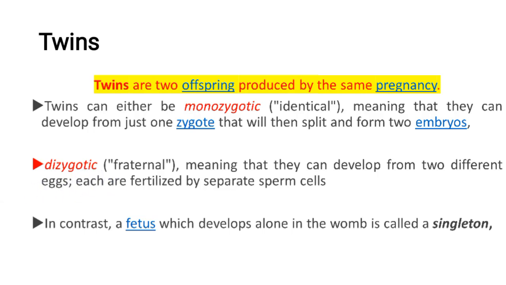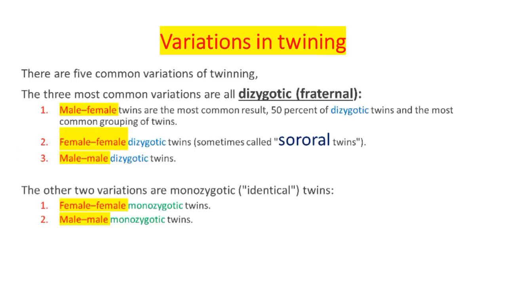Now, variation in twinning. There are five common variations of twinning. The three most common variations are all dizygotic, fraternal. If the fetuses are dizygotic or fraternal, it may be male and female, female and female, or male and male, depending on the X and Y chromosomes carried by the sperm or eggs, because different sperm and eggs are required for dizygotic fraternal pairing.